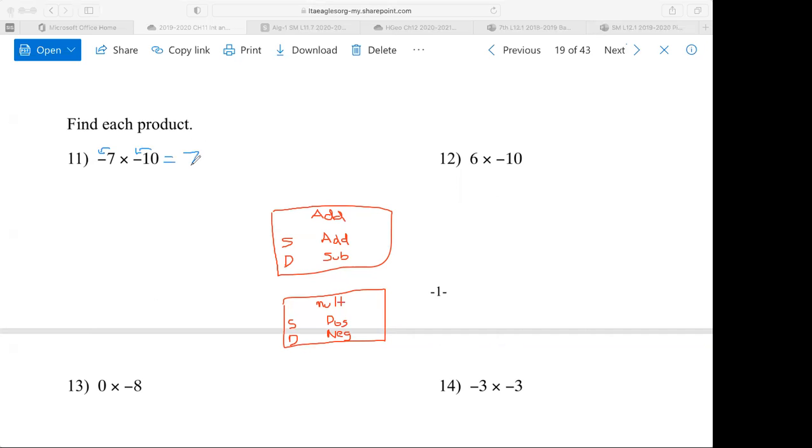7 times 10 is 70. So the answer is +70. On number 12, the 6 is positive. You don't have to put these arrows. I'm just doing this out of habit.